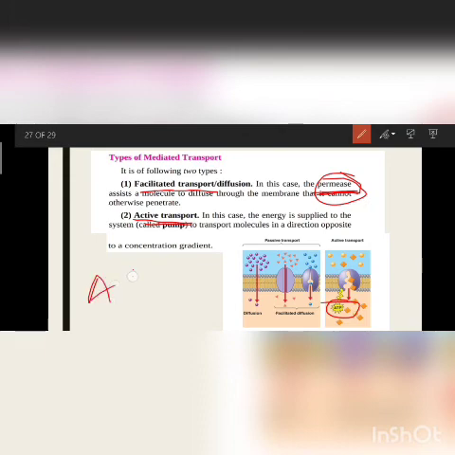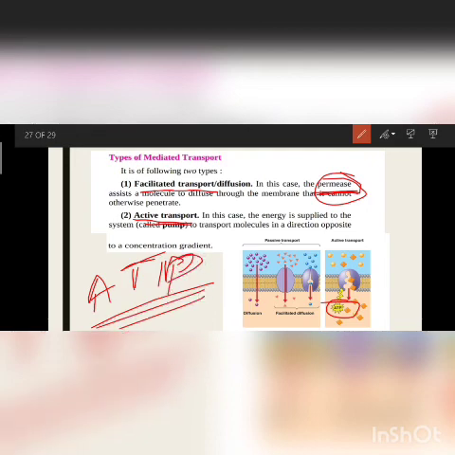What is ATP? Adenosine triphosphate. This is the chemical form of energy which is made by our mitochondria.